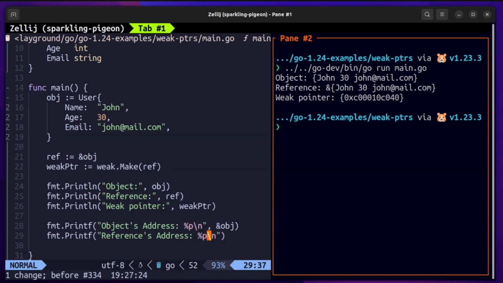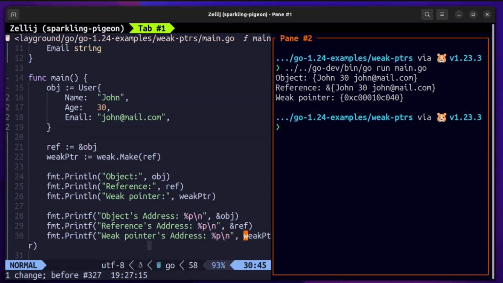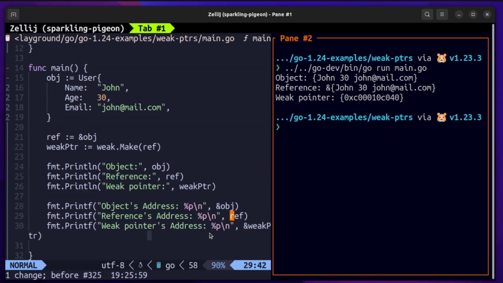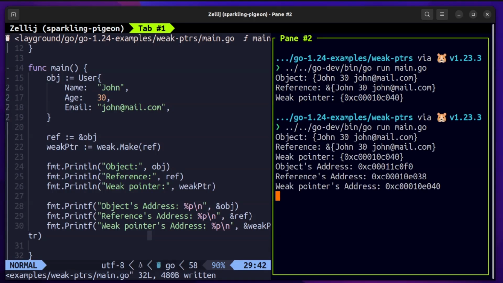Similarly, we'll do the reference address with %p as a format specifier, and we use ampersand reference to get the memory address for that particular reference. And then the weak pointer address we'll similarly do with the weak pointer.